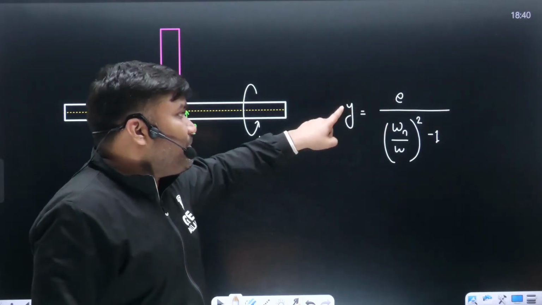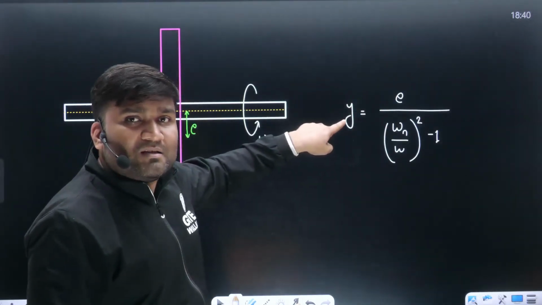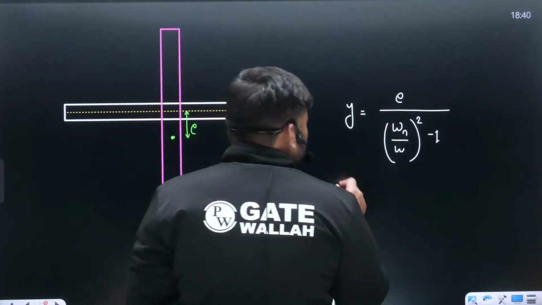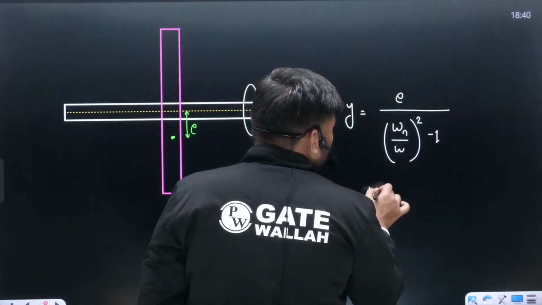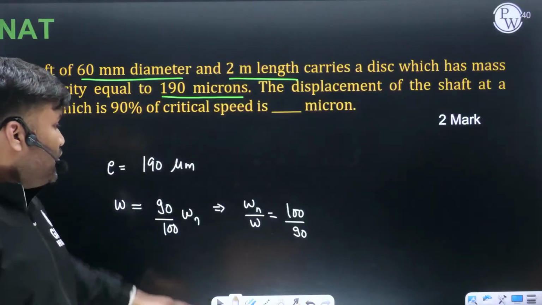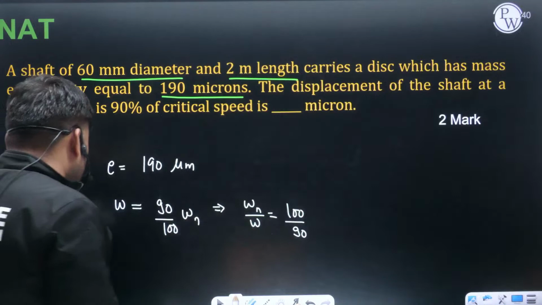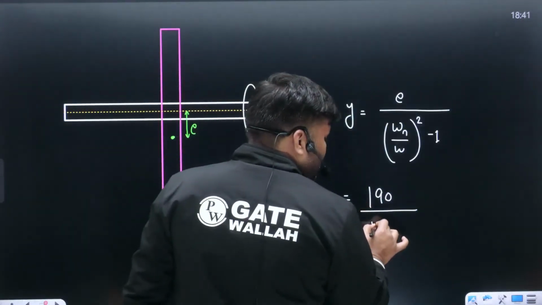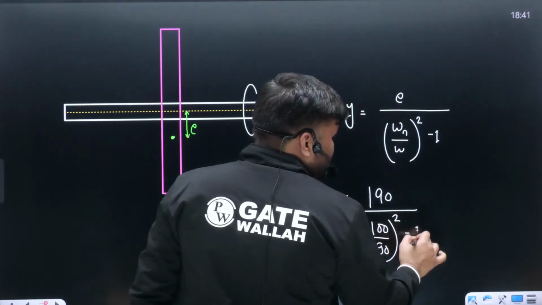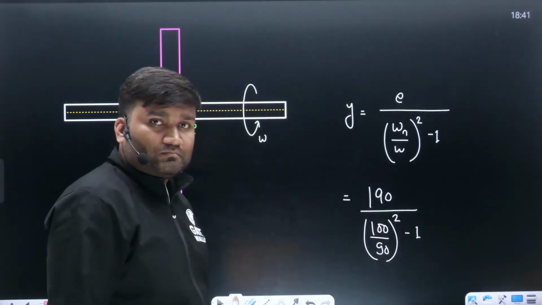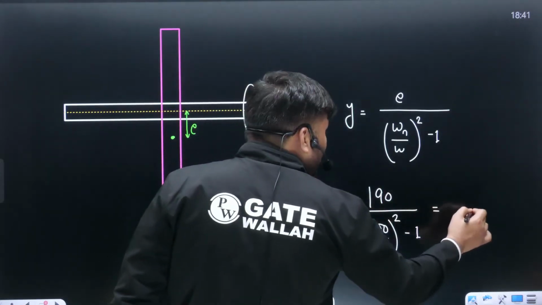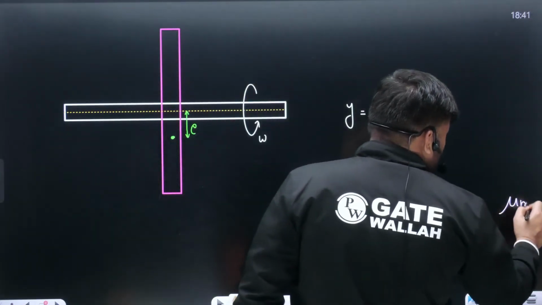Eccentricity is given. Displacement y का value they are asking in micrometer na, so e का value I will put in micrometer only. Eccentricity is given as how much? 190 micrometer divided by omega n by omega का value they have given how much? Omega n by omega value is given as 100 by 90. Put down the value, 100 by 90 square minus 1. ठीक है ना? Y का value you will get, whatever value you are going to get, that will be in micrometer. Please let me know in the chat box what is the value.